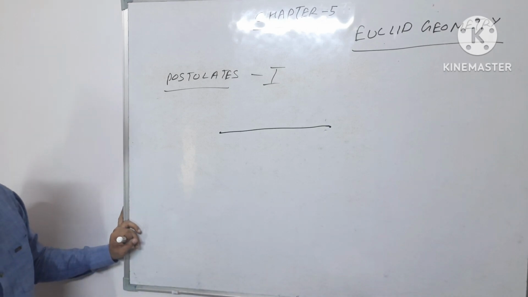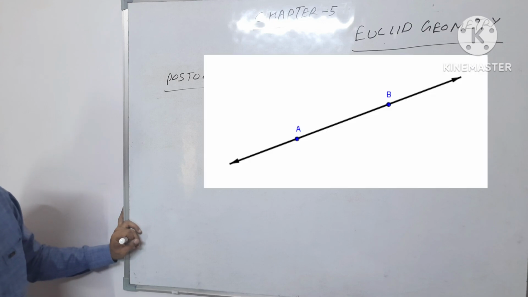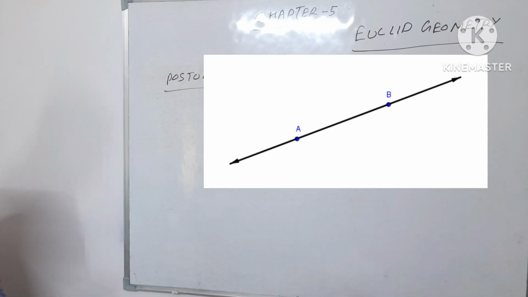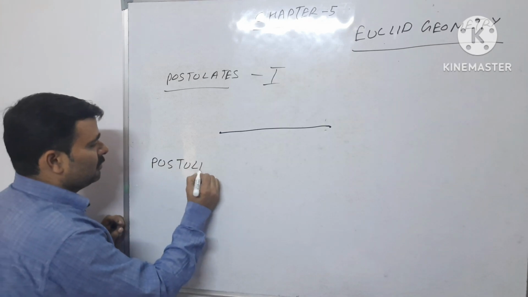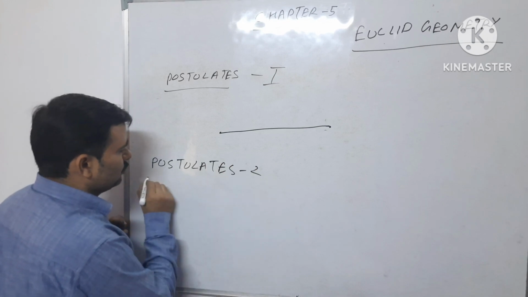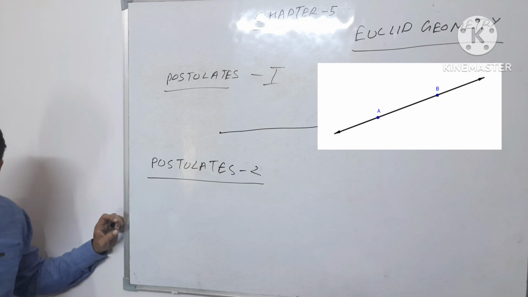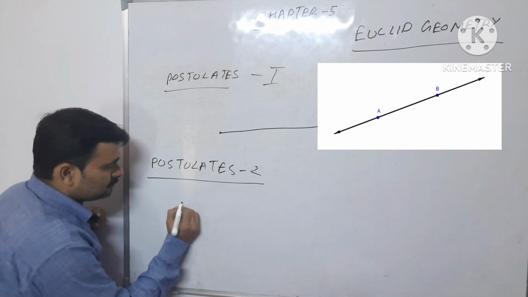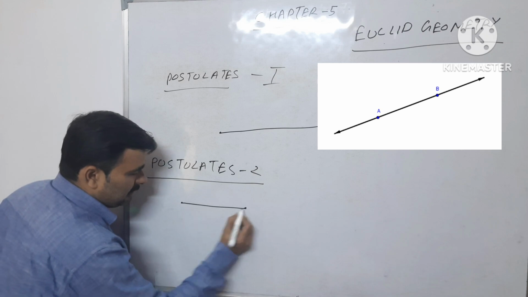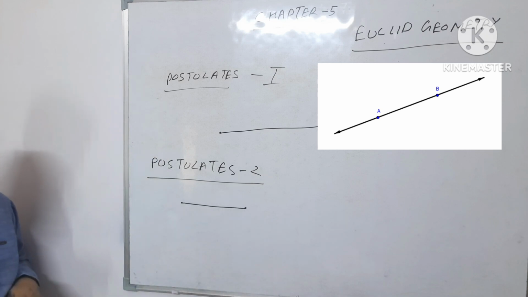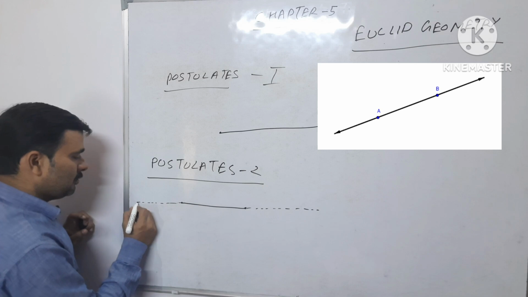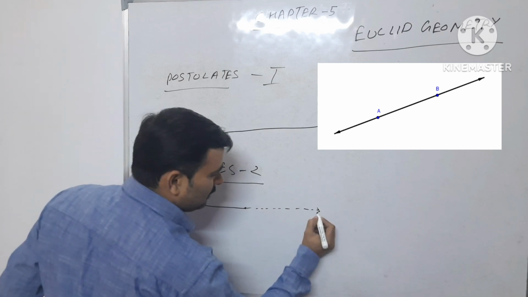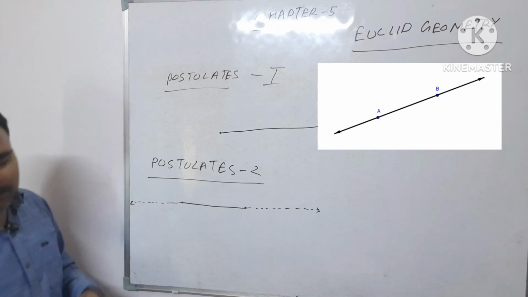Now the second postulate is: a terminated line can be produced infinitely. Suppose we have a line, and in both directions this line can be produced infinitely. Wherever we want to extend it, we can. That's why this is postulate 2.